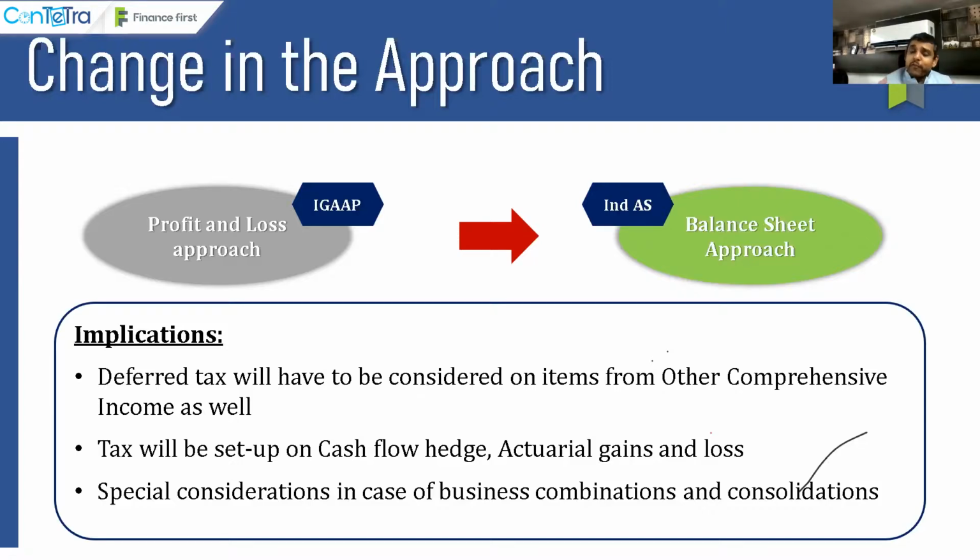Now, if I am following Indian GAAP, I'll blindly take the entire taxes from the standalone books and directly take it into the consolidation. As a consequence, your effective tax rate will definitely be higher, because your consolidated profit will be lower to the extent of the unrealized profit, but the tax will flow from the standalone books of accounts. Now, what happens in Ind AS, as IFRS in India?